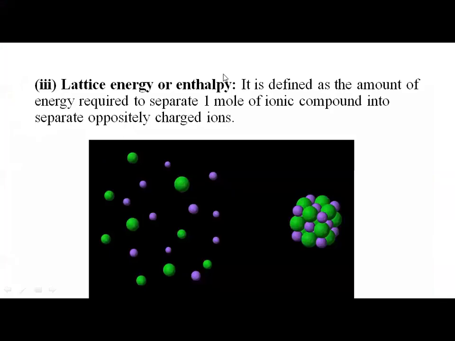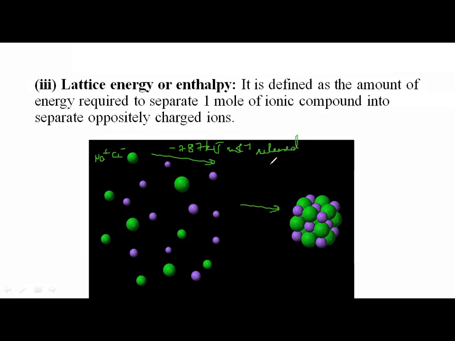So when these ions combine, what will happen? When Na plus and Cl minus ions combine, there is a release of energy. How much energy? Minus 787 kilojoules per mole. It is nothing but the lattice energy. So when ions combine to form a lattice, 787 kilojoules of energy is released.